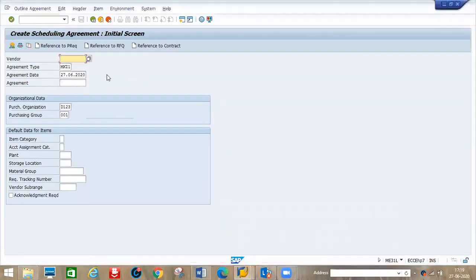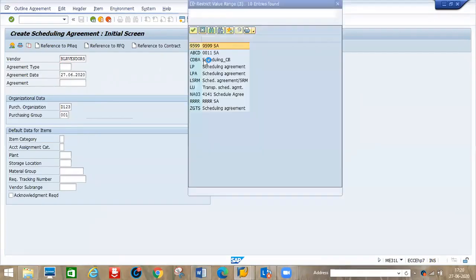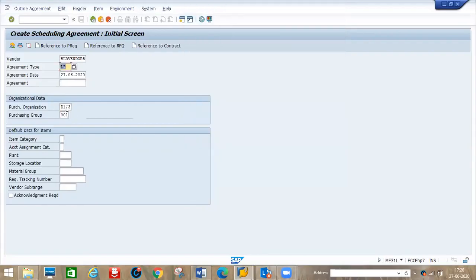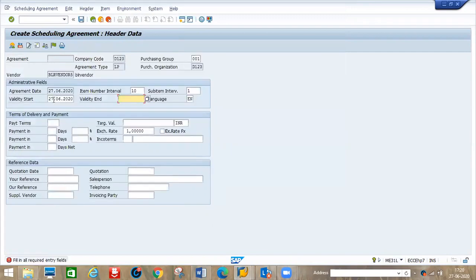Which vendor you are going to create for, same thing. Say for example, Bangalore vendor 5. Okay, document type: now the document types LP, LPA will come as standard. Maybe there are many here, standard, somebody has created, no problem. So LP, okay, manual creation, you just select this one. Purchase organization, purchase group will come, same thing. Here also the same: see, start date and end date are the same. December 12, okay, sorry, 31st December. Okay, enter.